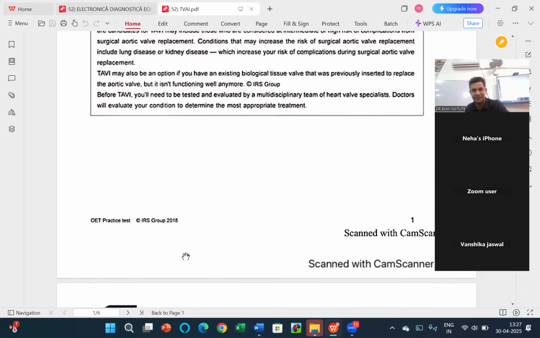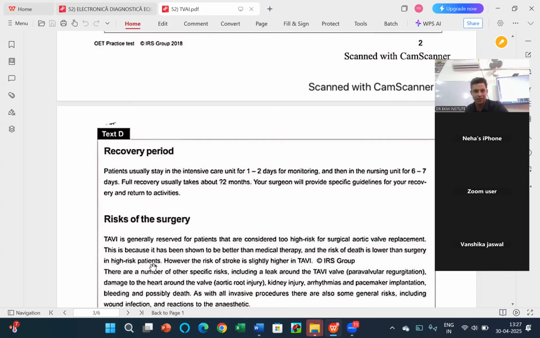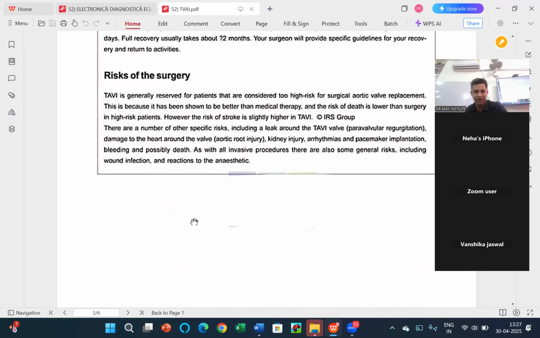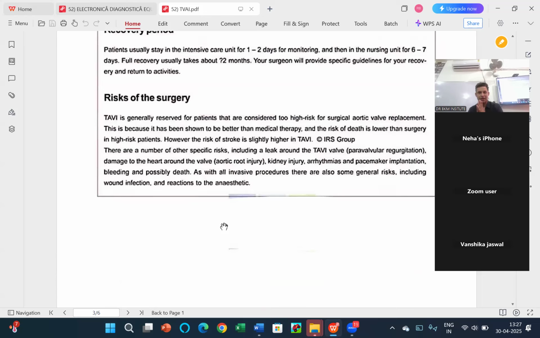2 months is an easy word to trace. D part. Yes. Okay, I'm sorry, I was thinking about A. Okay, 2 months. Yeah, I can see this word, 2 months. A full recovery.